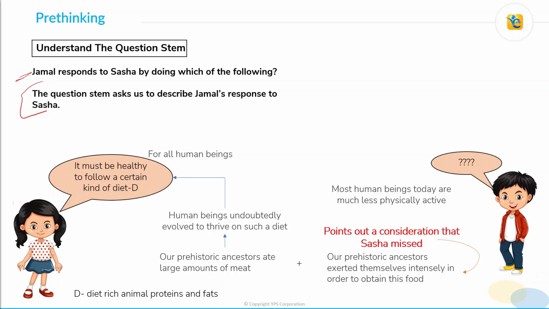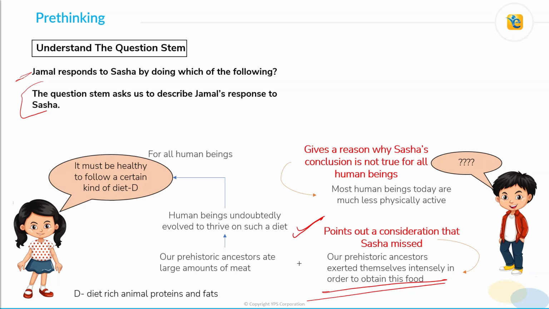Alright, so having understood the question stem, let's see what Jamal is trying to do in his argument. Firstly, Jamal points out a consideration that Sasha has missed. He gives this consideration about the amount of physical work done by our prehistoric ancestors. Secondly, Jamal gives a reason why Sasha's conclusion is not true for all human beings at present. So these are the two things that Jamal is doing.